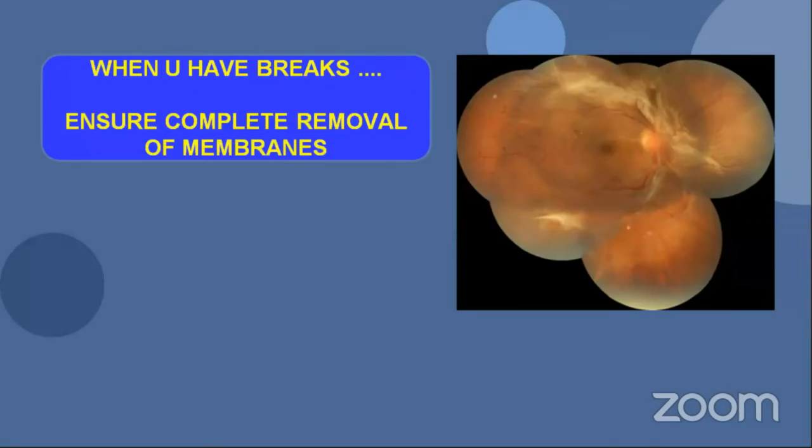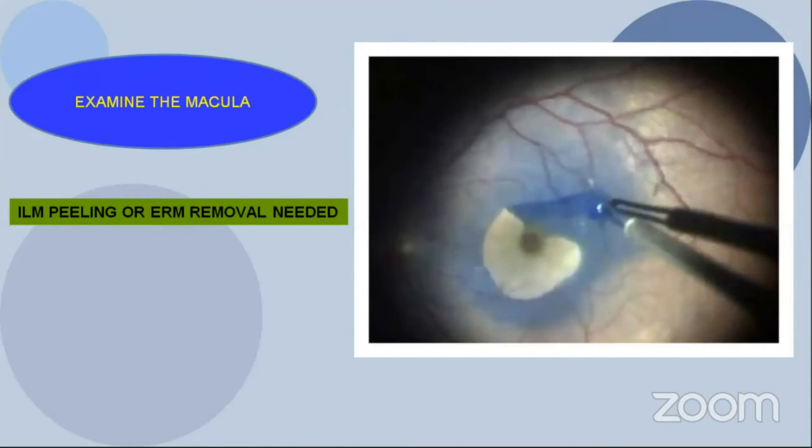Whenever you have breaks in diabetic vitrectomy, you ensure complete removal of membrane. Otherwise, it will cause redetachment. So you examine the macula and decide whether you have to peel the ILM or the ERM needs to be removed. Because the next speaker is going to speak about it, I'm not going to go ahead.